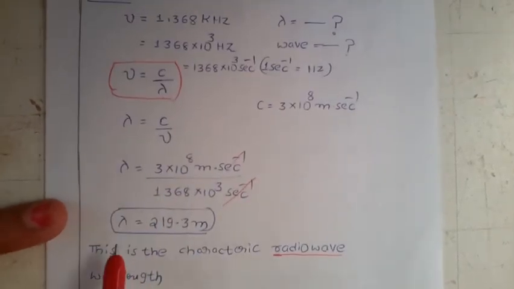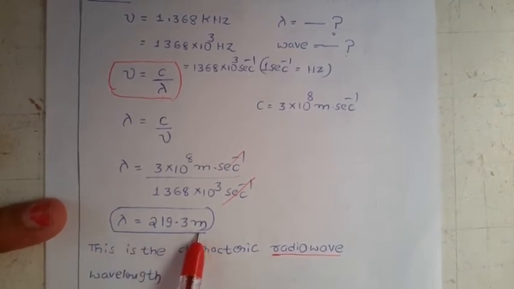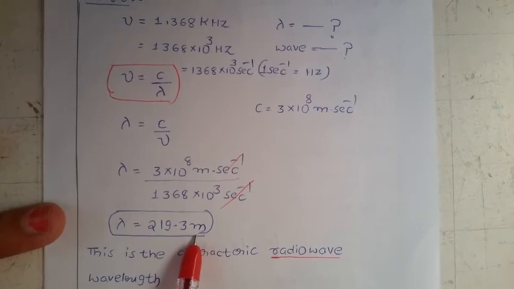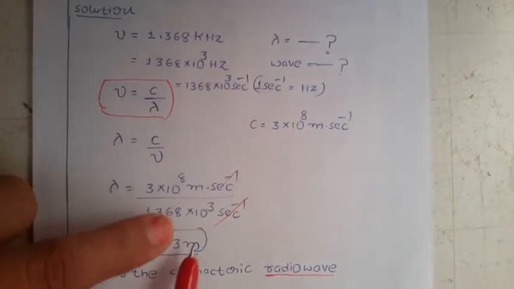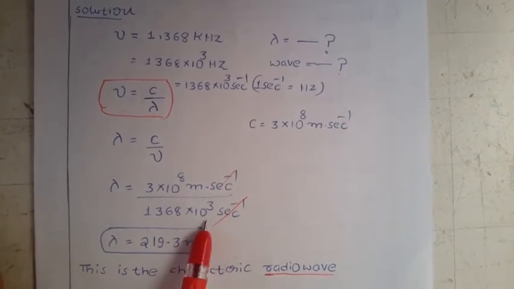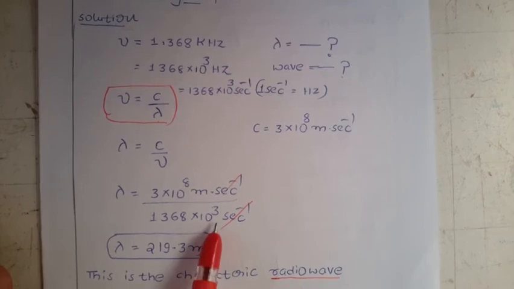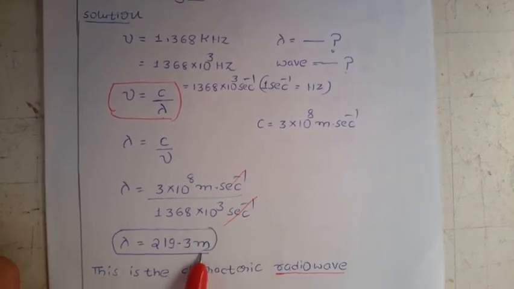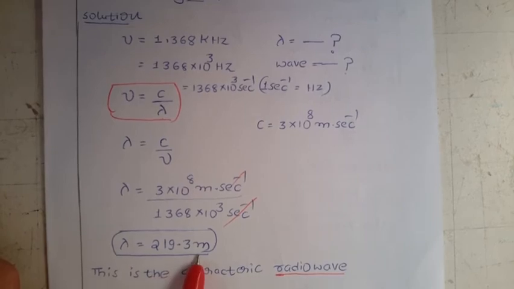So you are left with lambda equal to 219.3 meters. If you don't remove the kilo here, during the calculation somewhere you will get the per kilo. Okay, so be careful while doing the numericals, units are very important. So lambda units, what? Meters. So we are left with only meters.